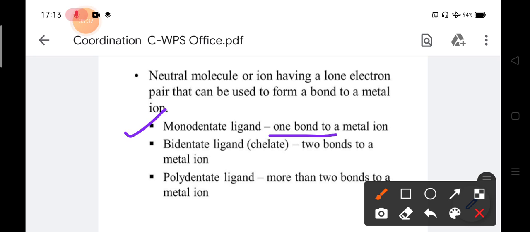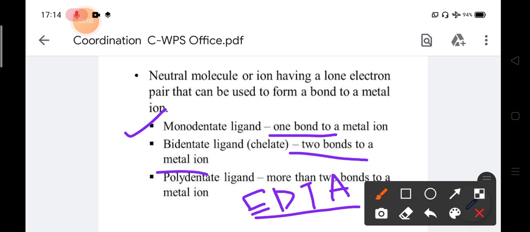Bidentate ligand means they can form two bonds with a metal ion. They are called bidentate ligands. When ligands can form more than two bonds with a metal, they are called polydentate ligands, like EDTA, ethylenediaminetetraacetic acid.